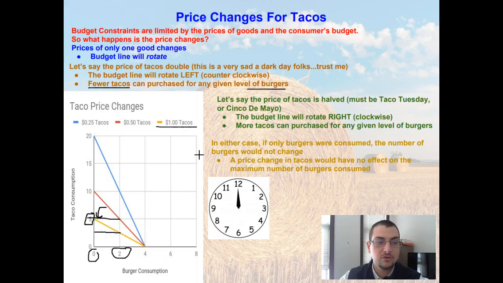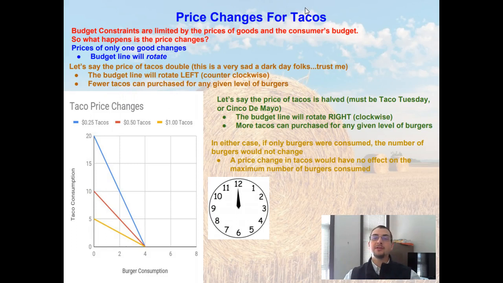So the increase in the price of tacos would rotate this budget curve to the left, meaning that for any given level of burgers, we can purchase fewer tacos. But let's say we have this fantastic deal that happens. Let's say the prices of tacos are cut in half. Maybe there's a nice event, like Taco Tuesday, or maybe it's Cinco de Mayo, and the price of the tacos is now being cut in half. Instead of them costing 50 cents a taco, they cost 25 cents a taco.